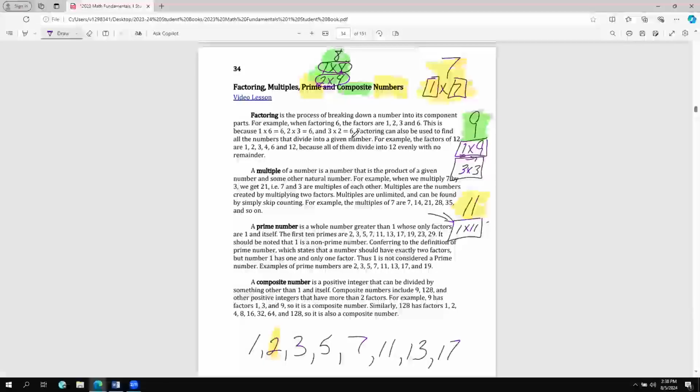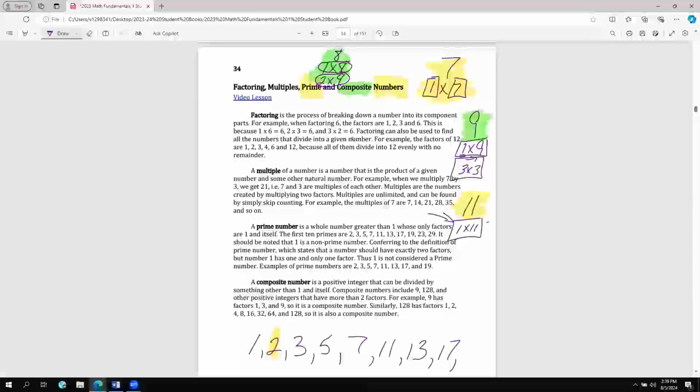Because there's more than one way to come up with this number, it makes it composite. But if there's only one way, for instance, the number 11, the only way to use two numbers to multiply together is 1 times 11. There is no other way to put two numbers together using multiplication to come up with 11. That makes it prime.